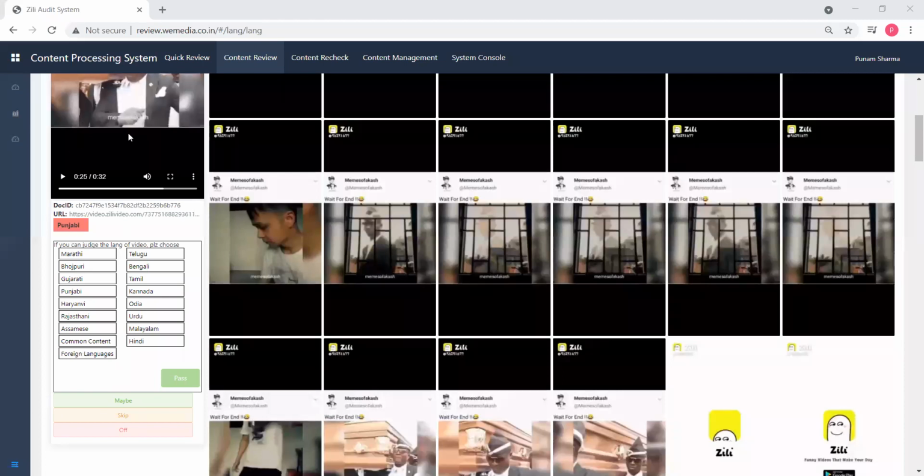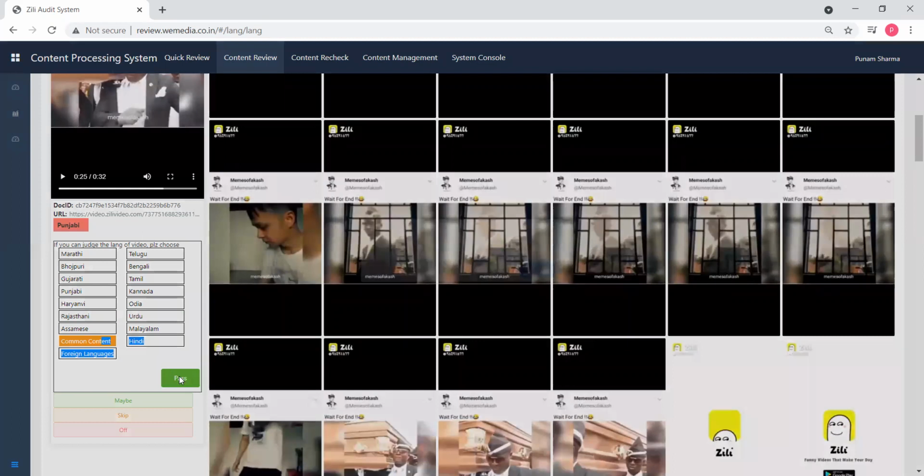Okay, so here you will get all kind of video, all kind of language options. If it is a Punjabi video, then you can mark it as Punjabi. Okay, but as we can see, this is not a Punjabi video. This is a particular common content. Okay, common content concept I will explain after this. Okay, so this is the common content. Then we can pass this video under the common content.